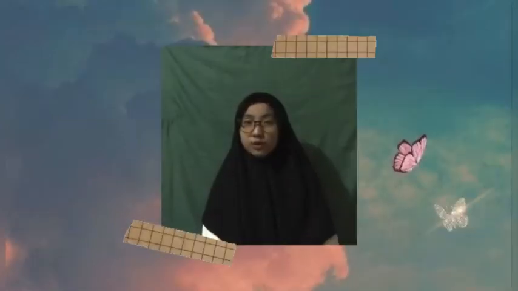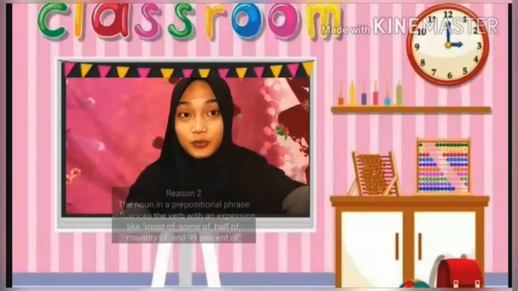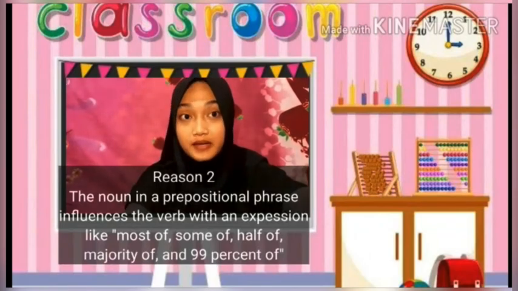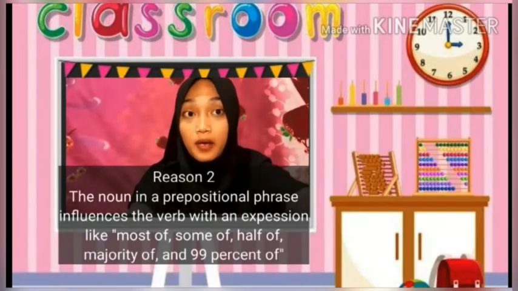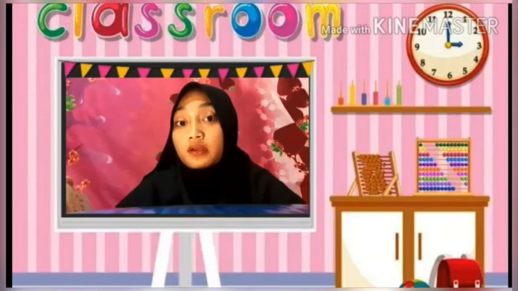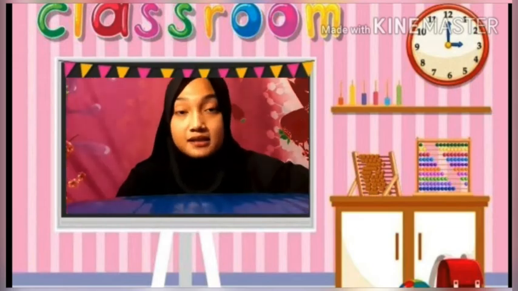Next, we will show you the next reason why we should care about prepositional phrases, and it will be explained by Aisyah. Reason 2. The noun in a prepositional phrase influences the verb with an expression like most of, some of, half of, majority of, and 99% of. Be aware that the noun in your prepositional phrase can influence the verb when the subject is an indefinite pronoun, which can be singular or plural depending on context. For examples,